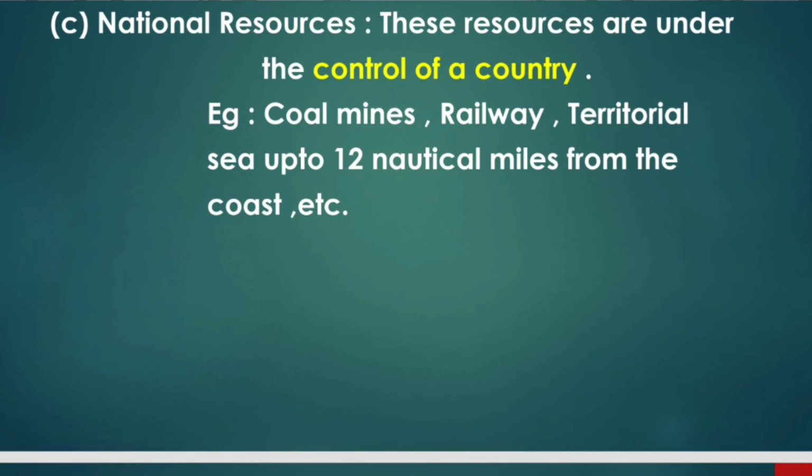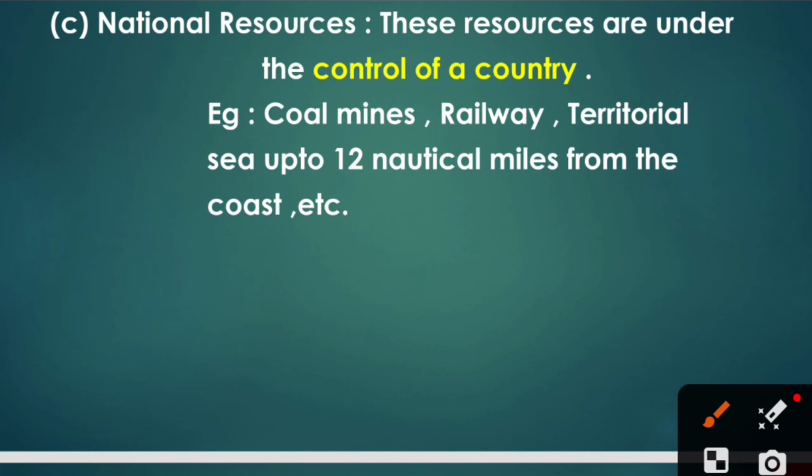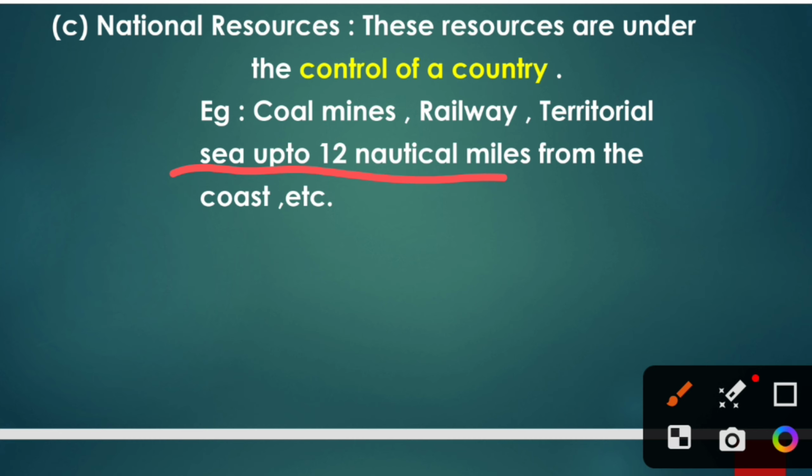Third category is national resources. So these resources are under the control of a country. So how do we know it? Any resources which are located up to 12 nautical miles from any country's coast come under national resources.